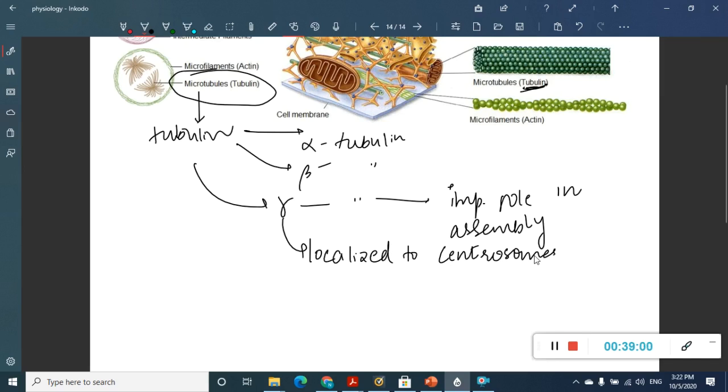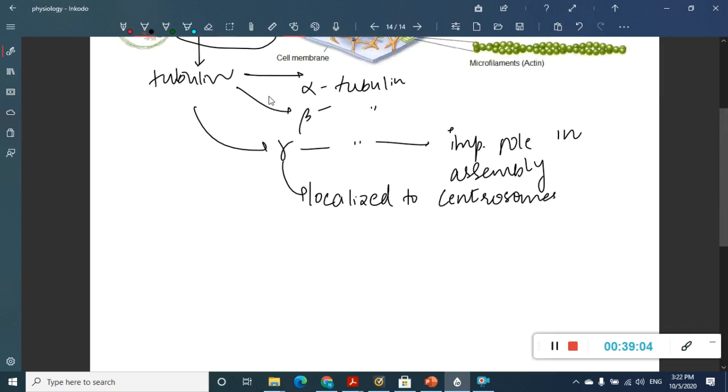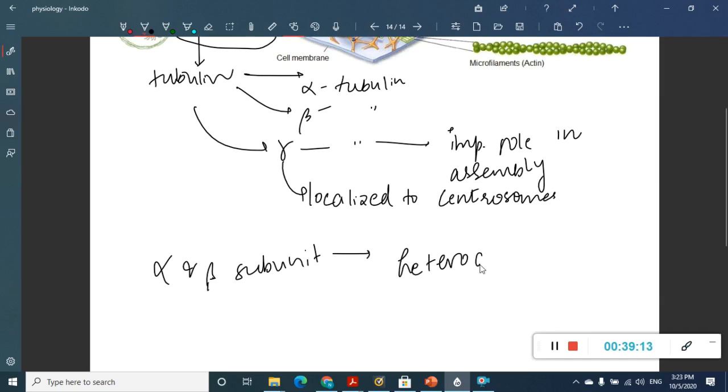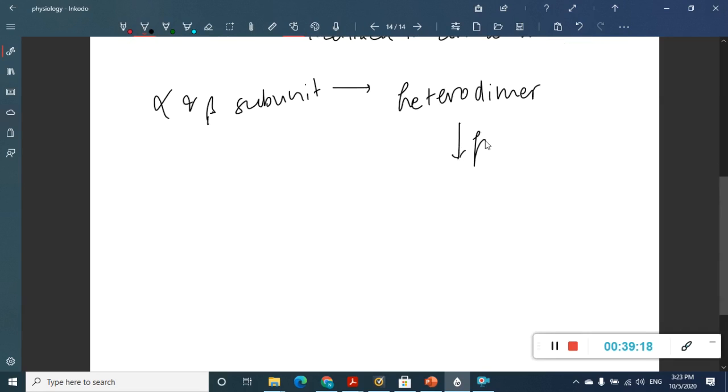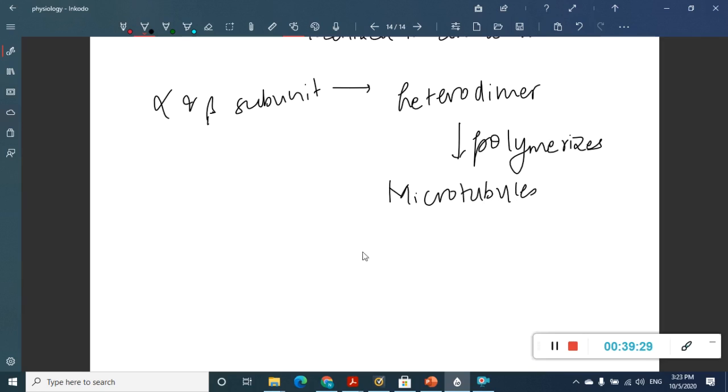Alpha and beta subunits form heterodimers. These dimers polymerize and increase in number; many heterodimers combine together and form the microtubules. These microtubules are polar.